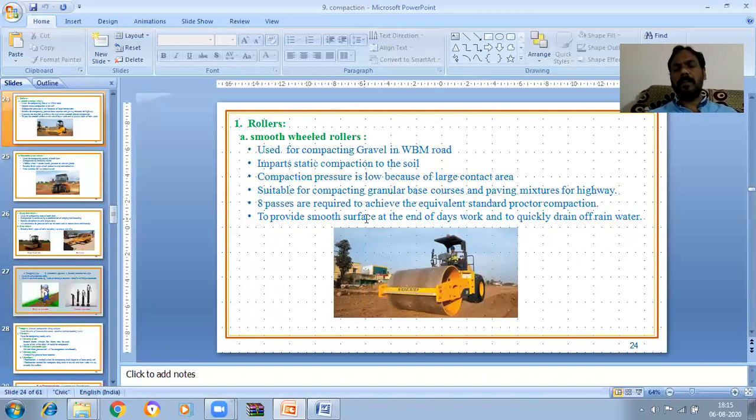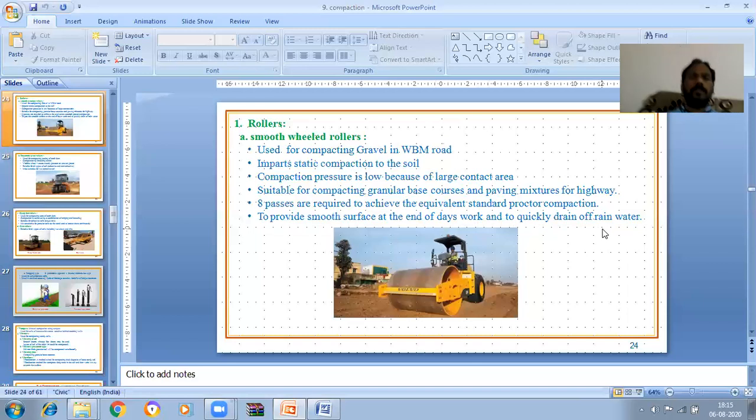Eight passes are required to achieve the equivalent standard proctor compaction. Try to provide a smooth surface at the end of the day's work, and to quickly drain off rainwater. That's why this is used in road construction.